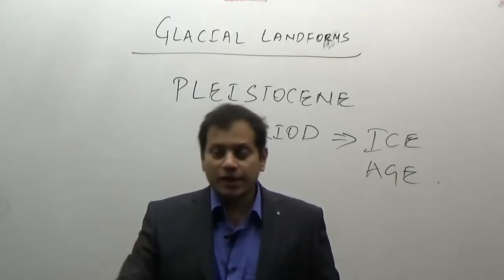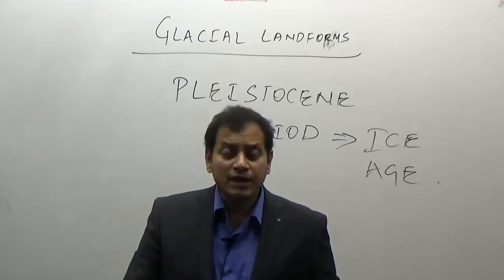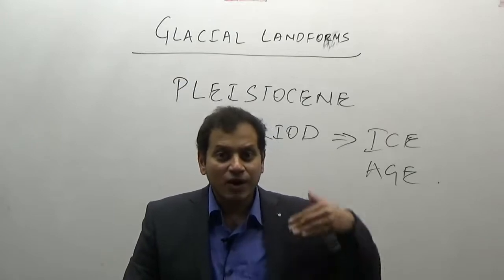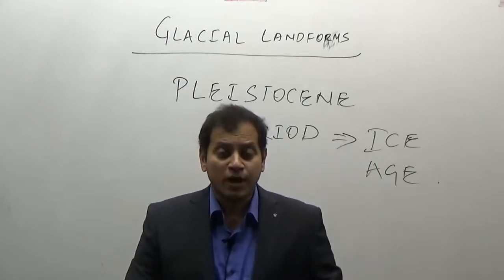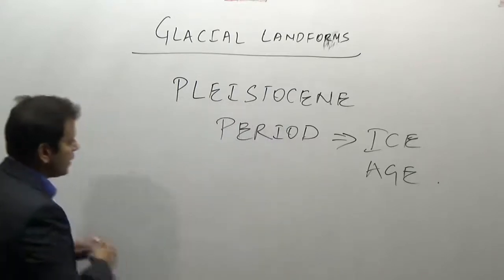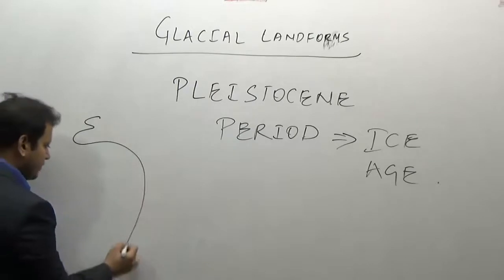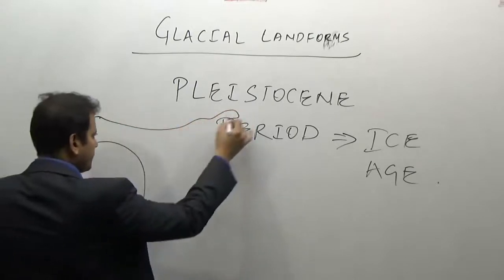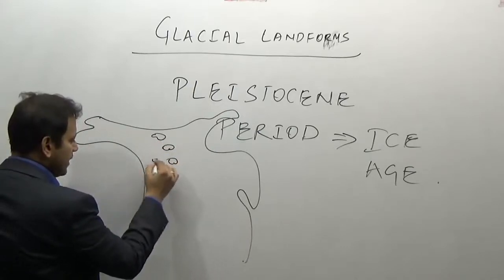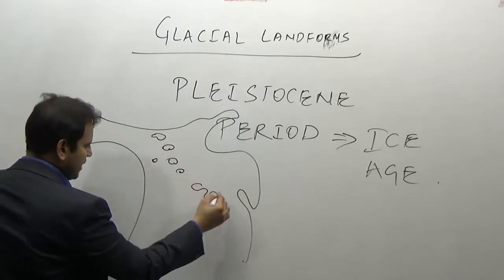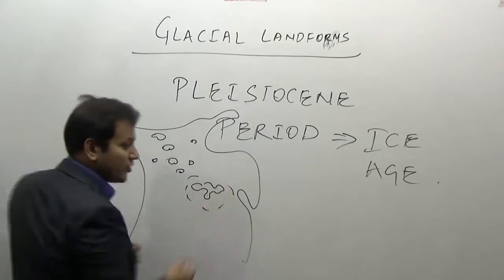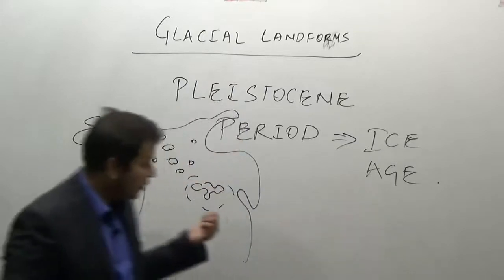Now, if you open your atlas and see any of the higher latitudes, as you go towards the North Pole, what do you see? For example, I will draw a diagram of the USA and Canada region. There are numerous lakes present in this region, and these are the Great Lakes of North America. The famous Niagara Falls is located on one of the Great Lakes.